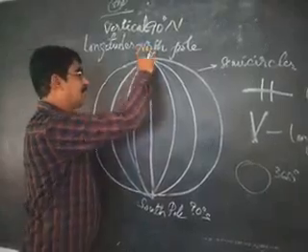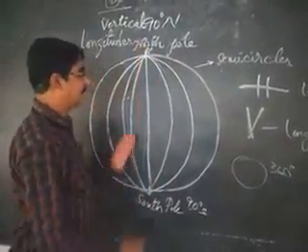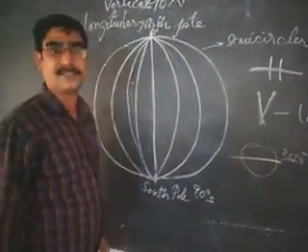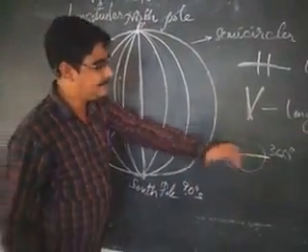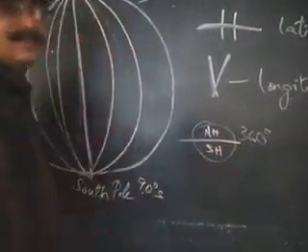Now let us come to another important topic. We can divide the earth into two equal halves across the earth. The upper part is said to be the northern hemisphere, and this is the southern hemisphere.